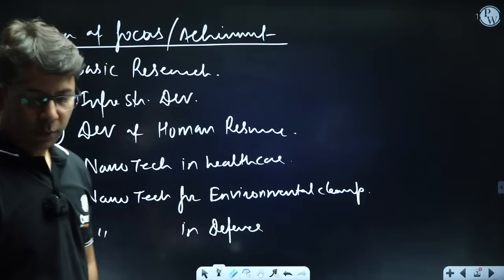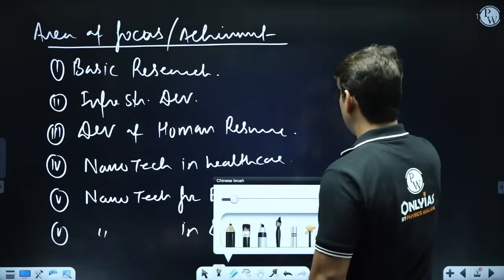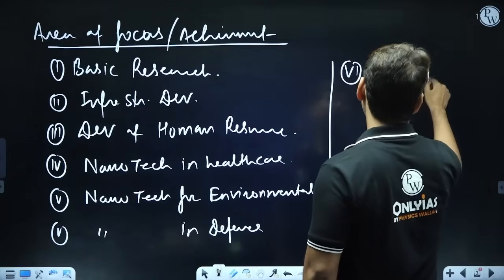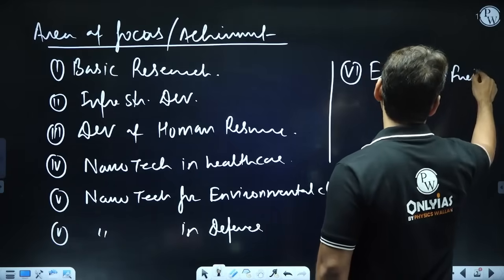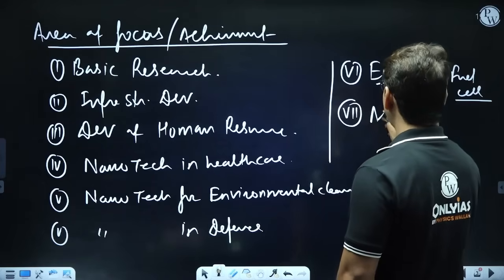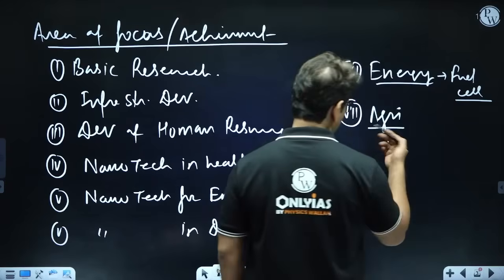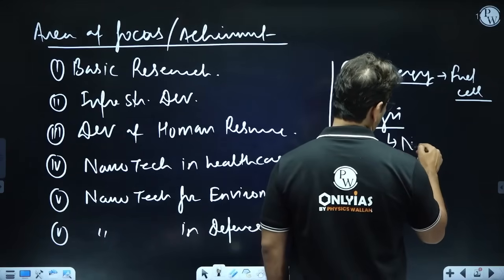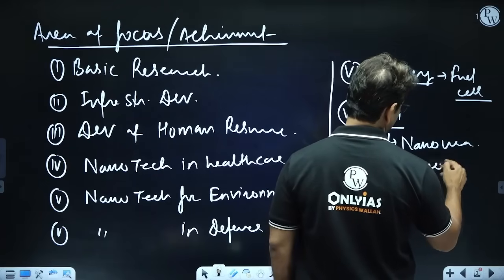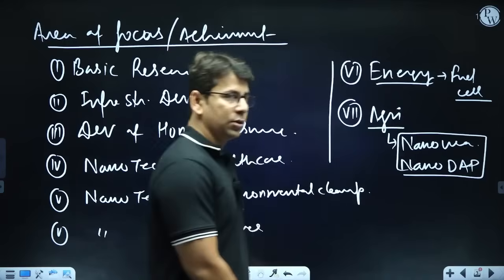And don't forget two more things, which are very important. One is energy, and it is fuel cell. UPSC has asked a question about fuel cell in the prelims examination also. And the other is agriculture. You need to mention it because obviously India has already launched nano urea, so you have to mention it, and nano DAP, diammonium phosphate. These are the two nano fertilizers that have been launched.